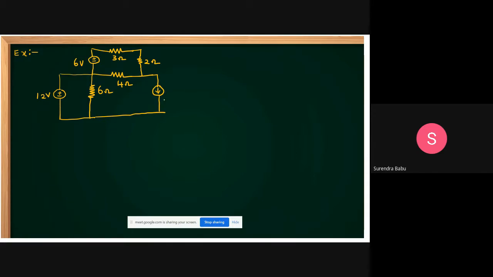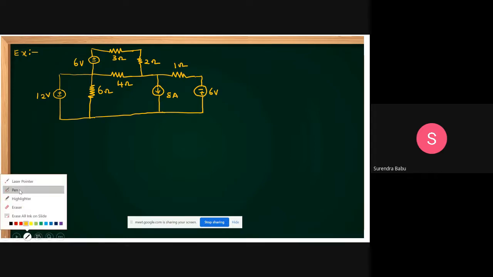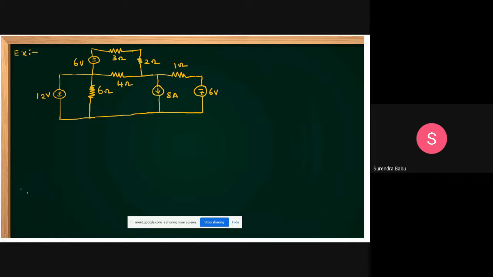Yes, this is a 1 ohm resistor, and this is minus plus 6 volts. Yes, that is the problem. Then the current source is common for these two meshes. Then apply the super mesh. Here we can create the super mesh equation.